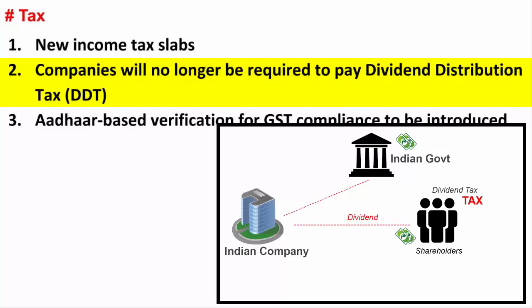So if you reduce the tax slab on one hand and include the dividend tax on the other, of course, I'm not taking it as a general argument. Not everyone chooses to invest in shares and mutual funds. But for the sake of the argument, if you are someone who invests in shares and mutual funds, then tax will be levied on your salary, dividends and interests. That means your overall taxable income will go up. So basically it equalizes. Now for a company, it is a good thing that they no longer have to pay dividend distribution tax. That means now they will have more funds. Whether or not they will pay higher dividends to their shareholders is something that needs to be seen.